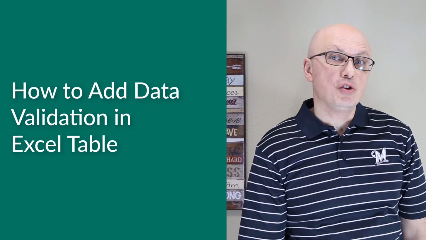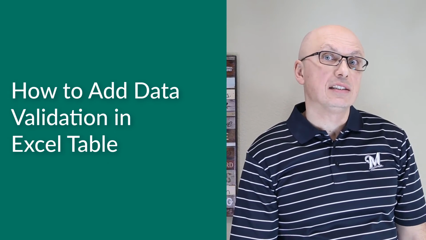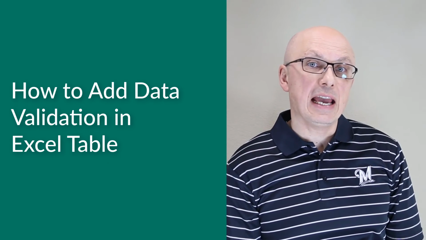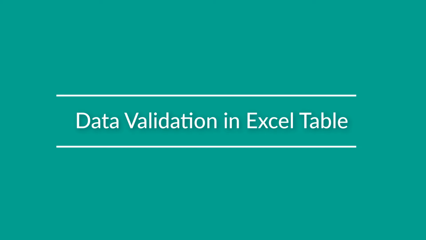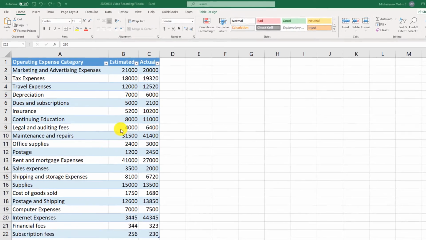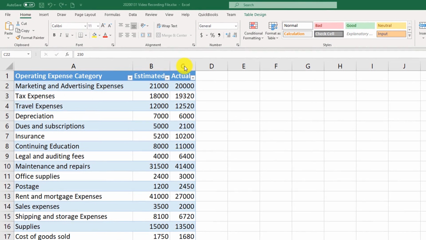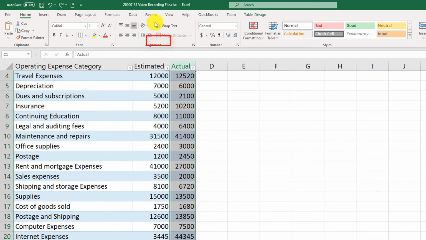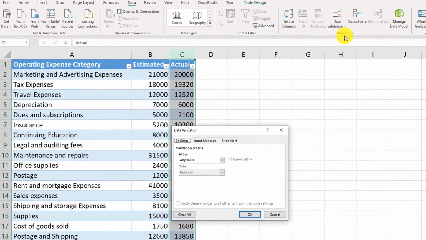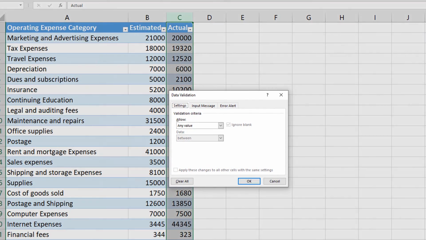A lot of times, you may need to ensure data integrity for Excel table data. For example, you might want to ensure that a user can't enter text into numeric columns. To ensure data integrity in an Excel table, you need to apply validation rules. To do that, you select the column for which you would like to apply rules, then navigate to the Data tab and click on the Data Validation button. Then you select Data Validation and you populate the values.